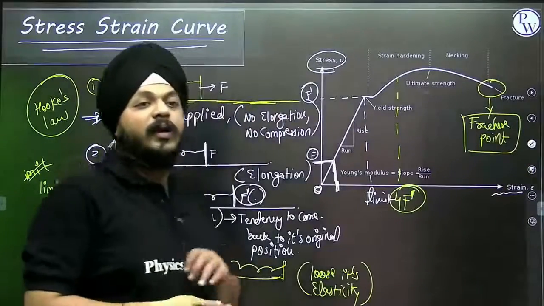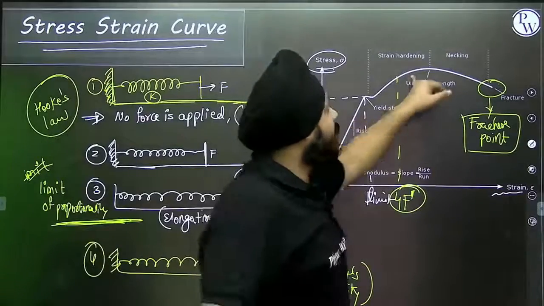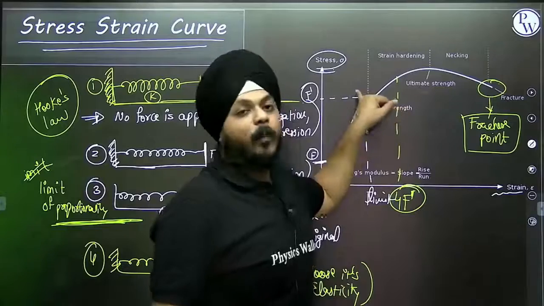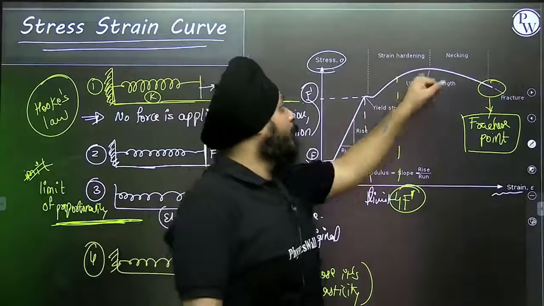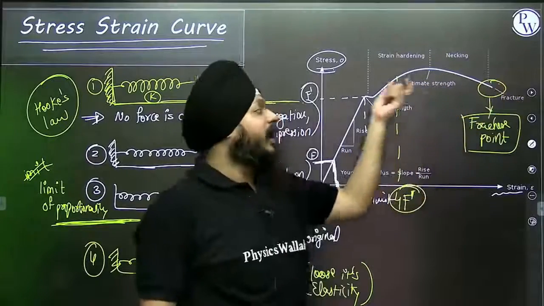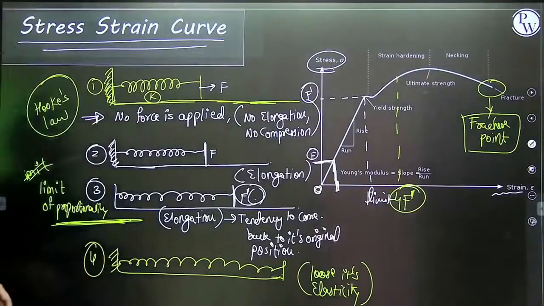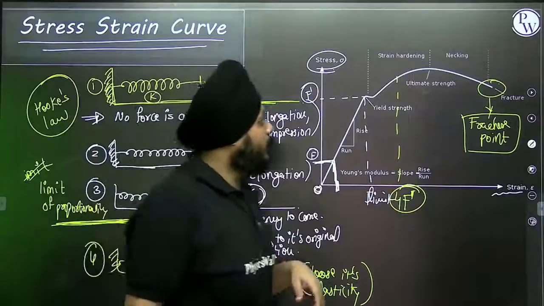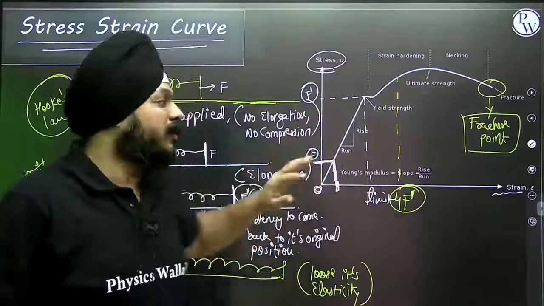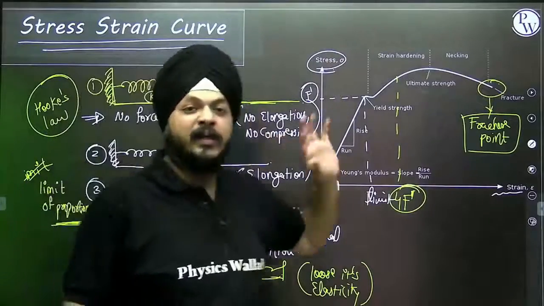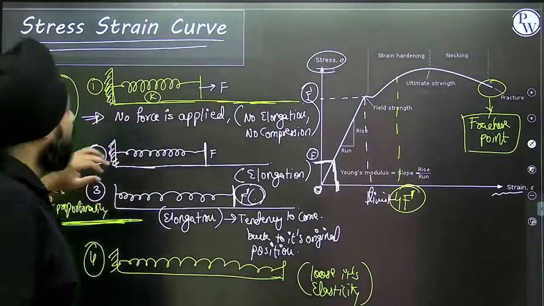Beyond this, there are lots of things you can see, like ultimate strength and yield and everything. The ultimate strength is a point in between the fracture point and the point where the spring loses its elasticity. In thousands of resources it is explained in different ways, but in the entire topic, only this much is important.